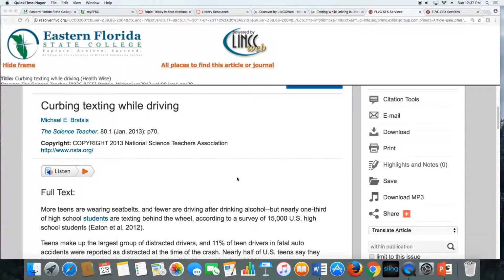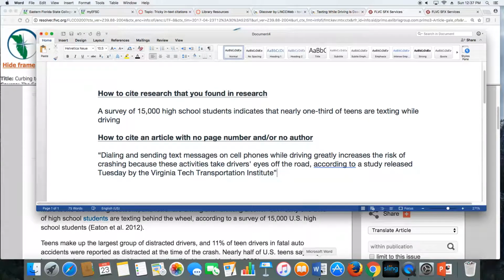MLA formatting can get pretty frustrating if you can't find all of the information you need to build an in-text citation. This video will cover citations that you have to build that don't exactly have all the information laid out for you straightforward. So let's take a look at what we got here.